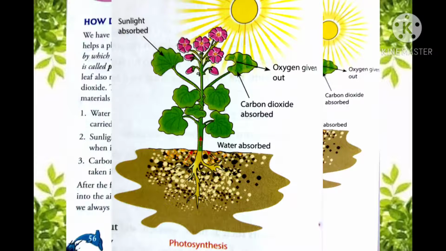And students, after the food gets prepared, oxygen is given out into the air through the stomata, from which carbon dioxide is inhaled by the plants. From the same stomata, oxygen is exhaled or given out by the plants. Therefore, it is said that we should plant more and more trees to get more and more oxygen.